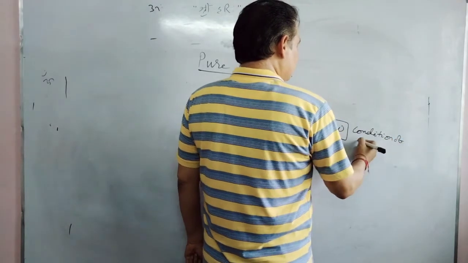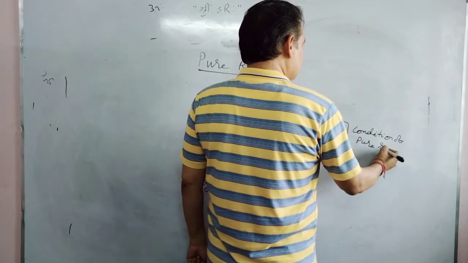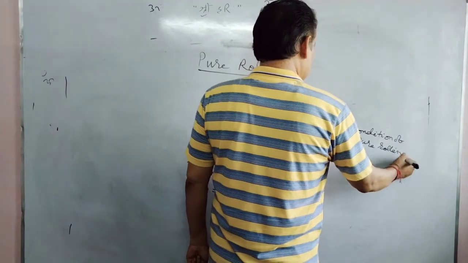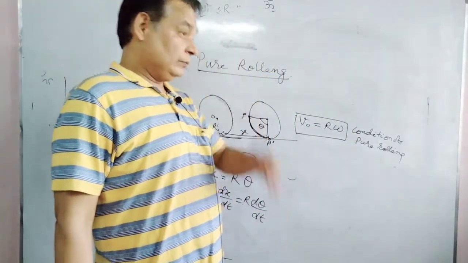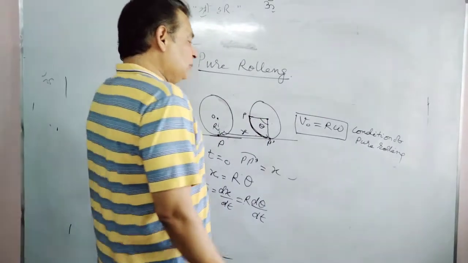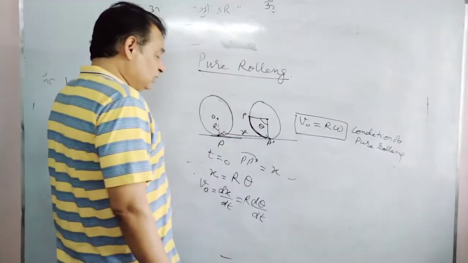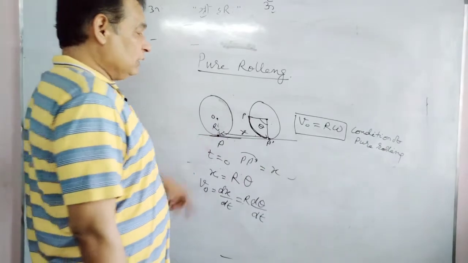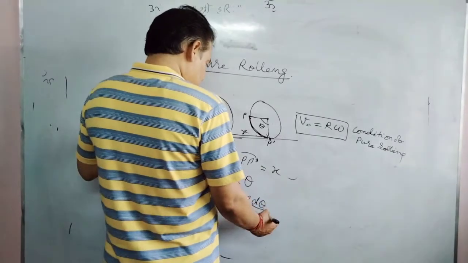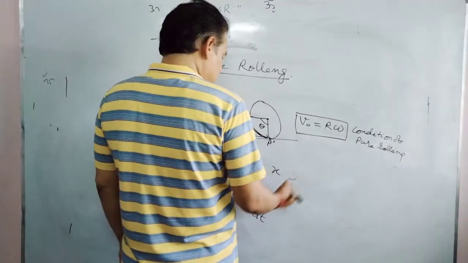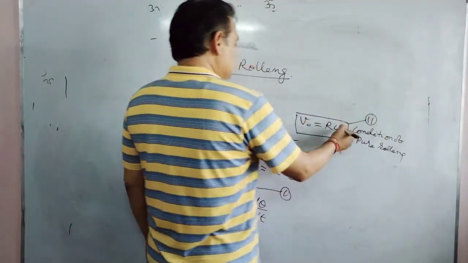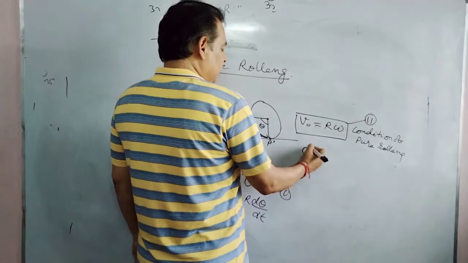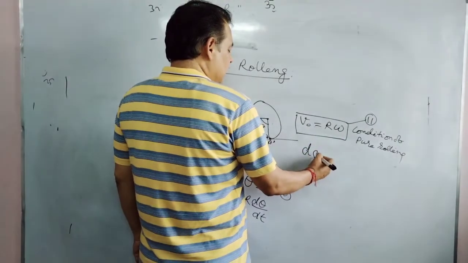Condition of pure rolling, in terms of velocity of center of mass and angular velocity. If there is any acceleration, in that case, when we differentiate this, I am taking this first equation, this is second equation. If you differentiate this second equation, you can have d linear acceleration.